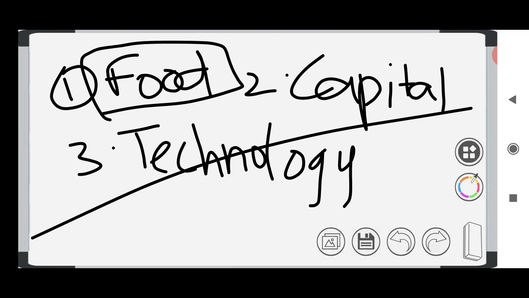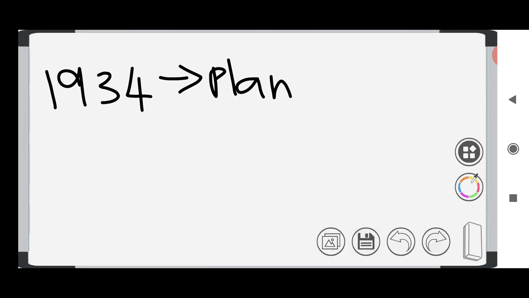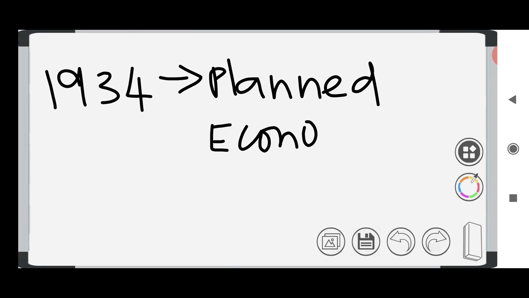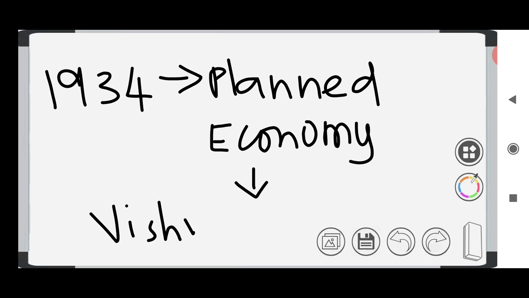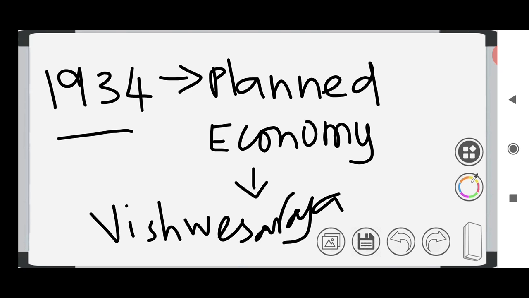There are many plans which were put forward before independence itself. In 1934, Planned Economy of India is by V.K.R.V. Rao. V.K.R.V. Rao is the one who calculated national income in 1930, right? He gave a plan, and that is called Planned Economy of India. It is written by V.K.R.V. Rao, but it was published by Visvesvaraya. Visvesvaraya is considered the father of engineering. So it is just a fact.